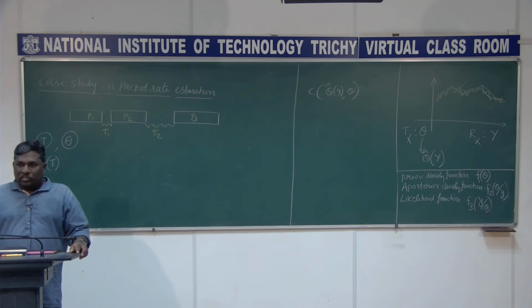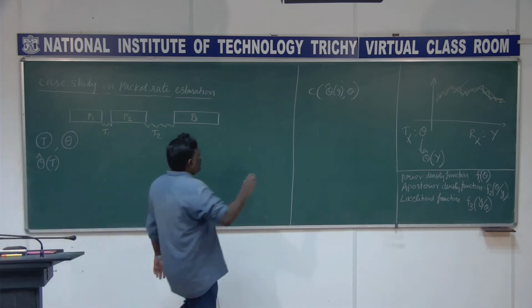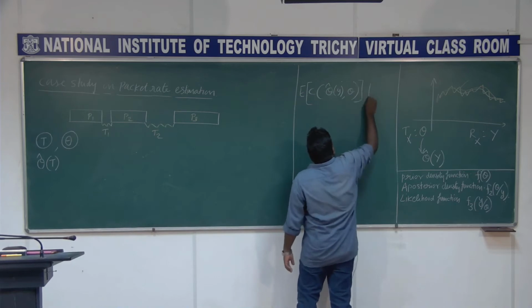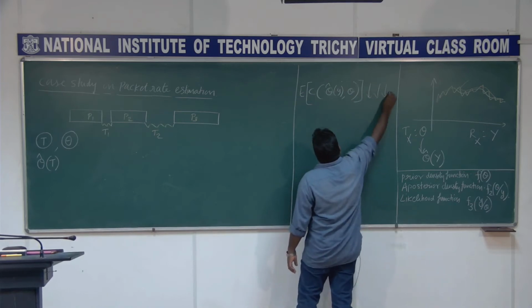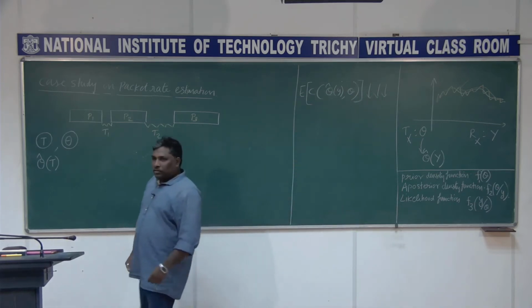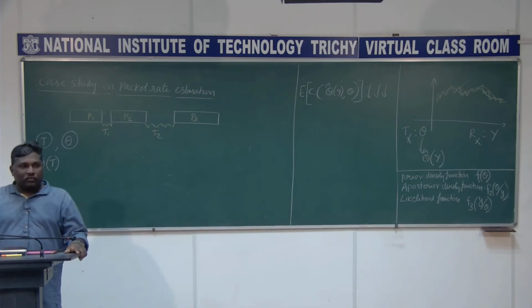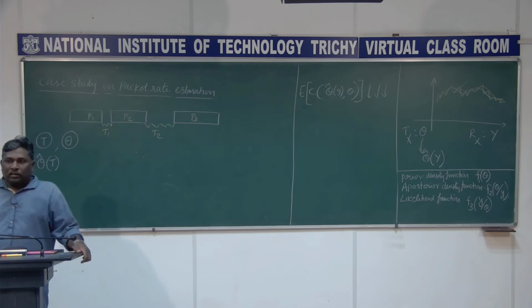So strictly speaking I wanted this to be minimized as an average sense, expectation. So when I take this expectation, it means that I need the joint density function of what? Theta and y, because it's a function of theta and y. So I need a joint density function for theta and y, and I wanted to minimize that.